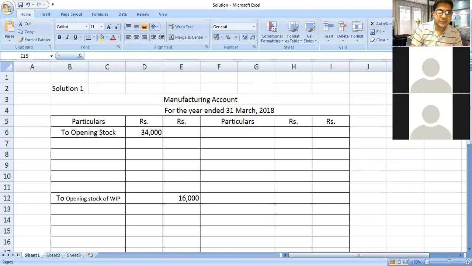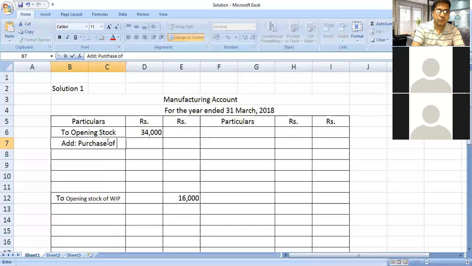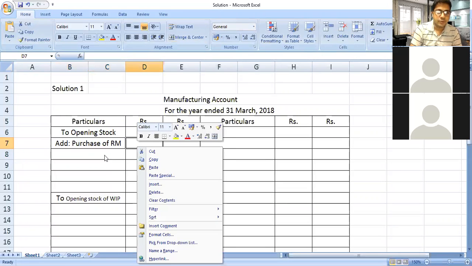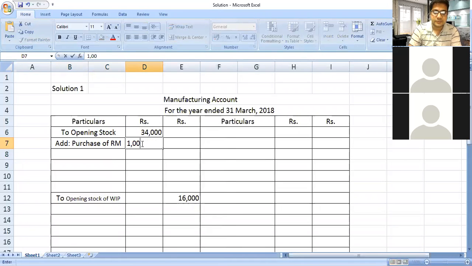Then next item, purchase of raw material 1 lakh. We will add it here, 'To purchase of raw material'. The value of raw material is 1 lakh. We have to show 1 lakh in the inner column because we have to add this raw material to the opening stock of raw material.